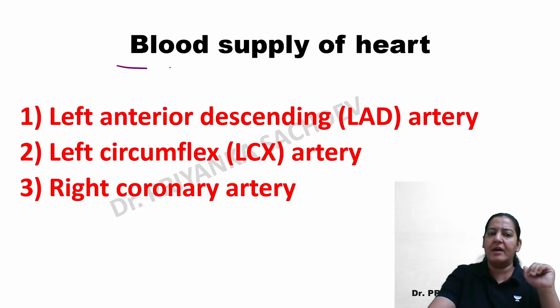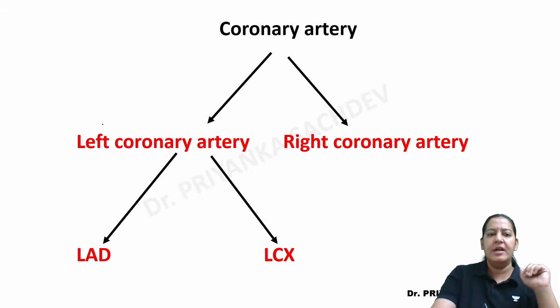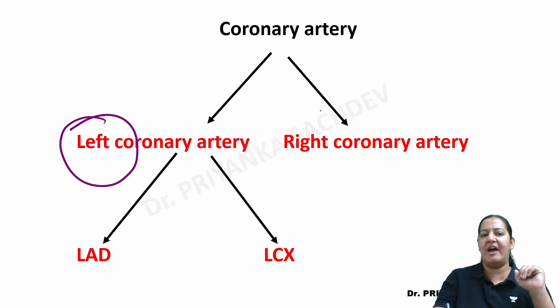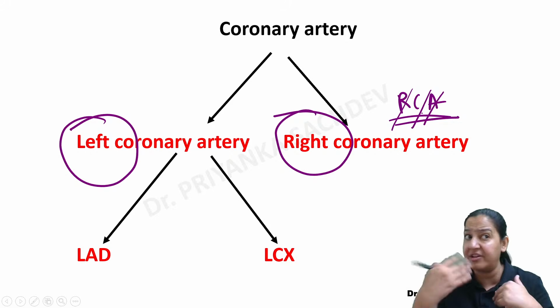So the blood supply of the heart is via the coronary arteries, the left coronary and the right coronary. There are two coronaries. We all know that. Left coronary artery, right coronary artery. The right coronary artery is known as RCA. The right coronary artery doesn't have any further branch.